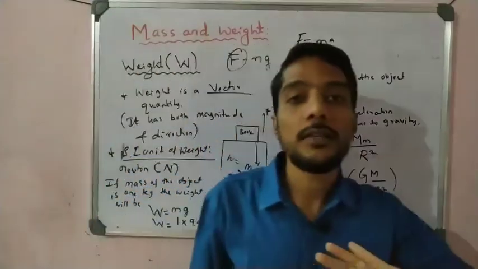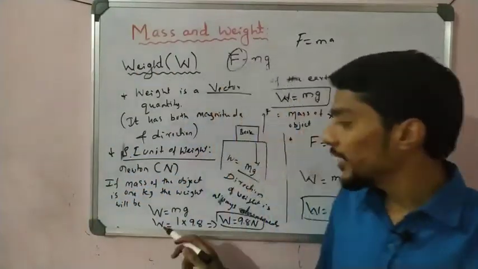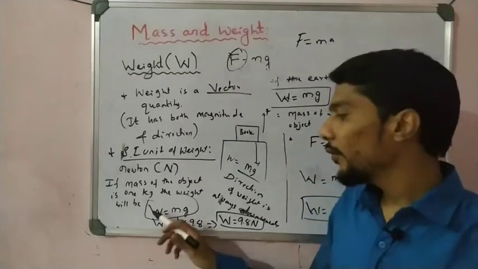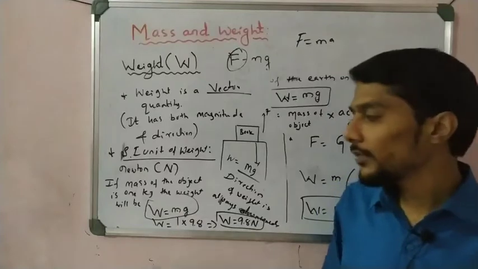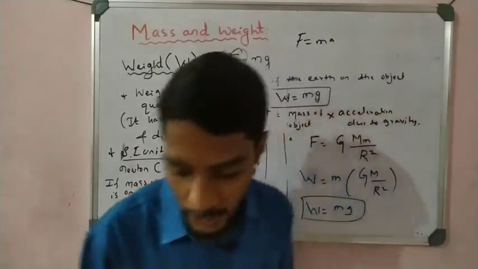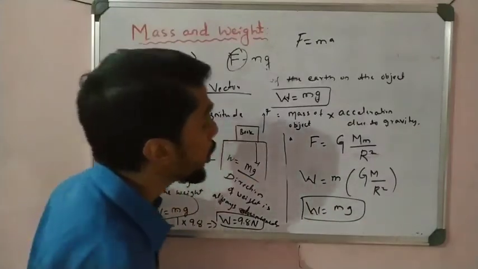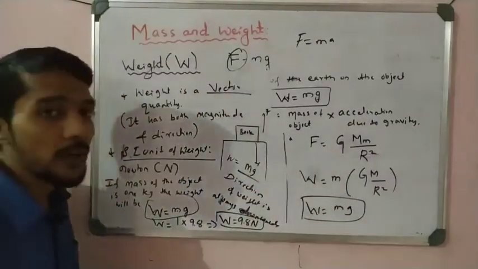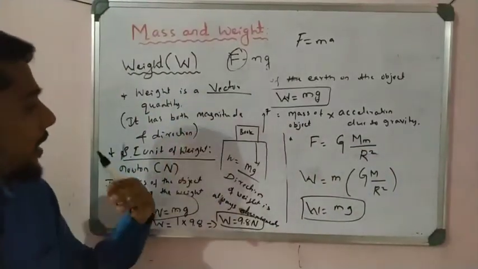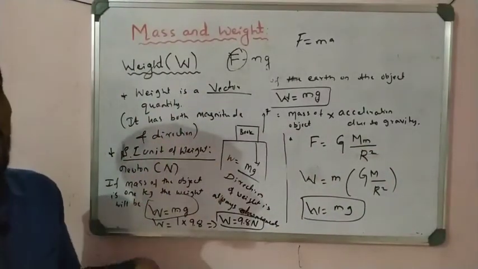So if the mass of the object is given, you easily use this formula, W is equal to mg, and you calculate the weight. If they give the weight, you easily calculate the mass. So that is one very important formula, W is equal to mg, right students? That is one very important thing you have to remember. All these things we learn in the definition, formula, vector quantity, direction, and SI unit.